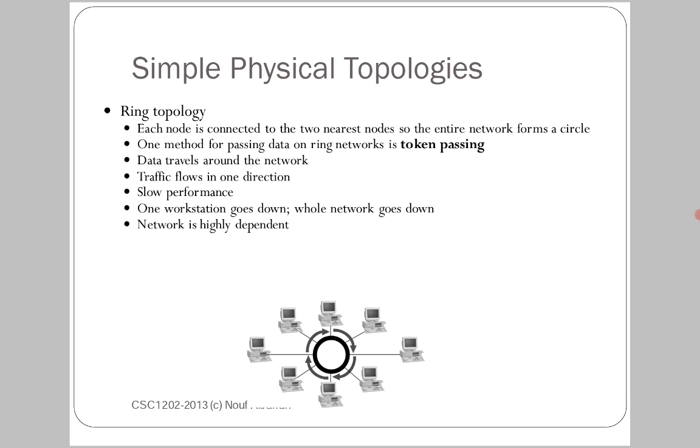Data travels around the network: if you want to send a message from one system to another, the packet travels around the network to find the source and the destination, meaning the sender and receiving stations.